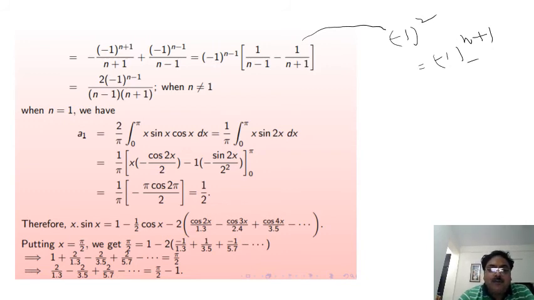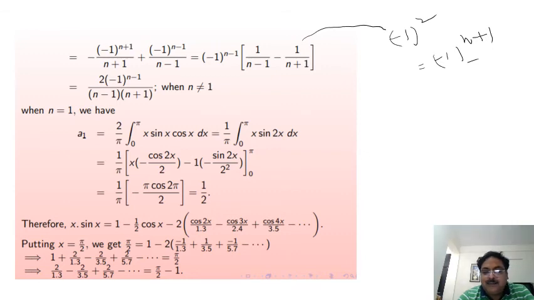So when n is equal to 1, we have to put n equal to 1 in the formula for an. When n is equal to 1, a1 is equal to 2 by pi, integral 0 to pi of x sin x cos x dx, and take 2 inside. So this is 2 sin x cos x, which is sin 2x dx, and integrate this function.